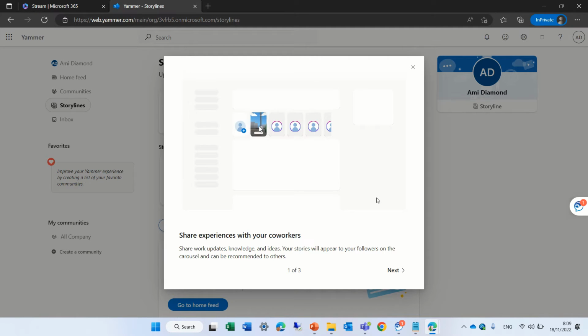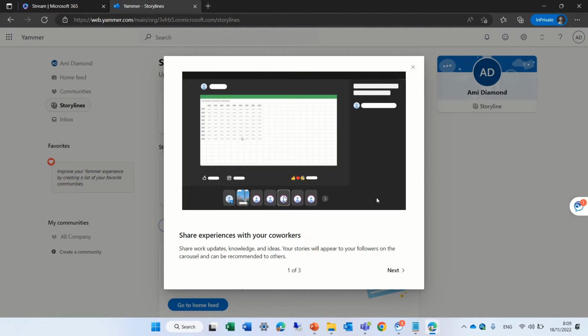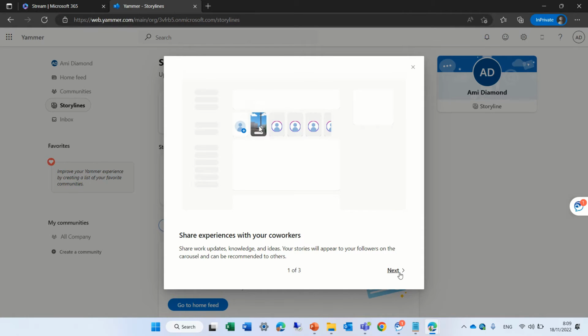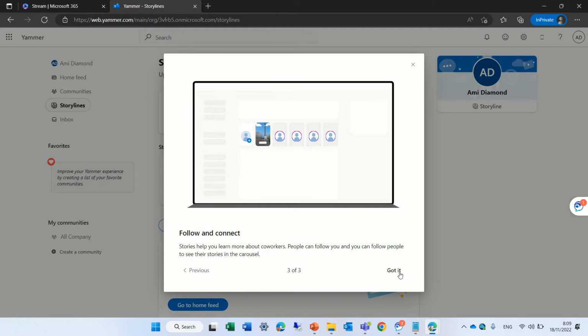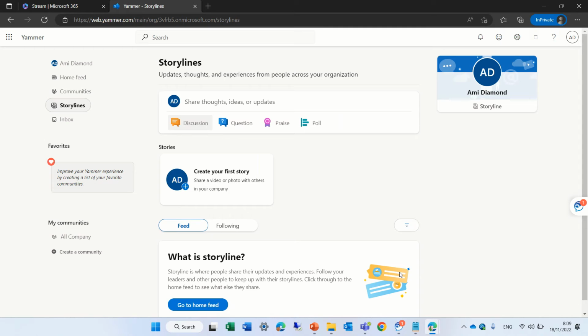Here we see a demonstration that says you can share experiences with co-workers, share work updates, knowledge and ideas. Stories will appear on your followers carousel and also can be recommended. What else? You can create a story, take a picture, record a video, upload extra media. Video can be three minutes long. That's important to notice. You can follow and connect to other people. And actually, now we can start.